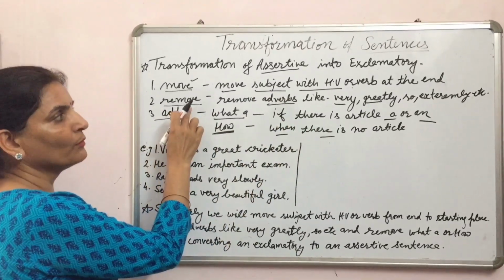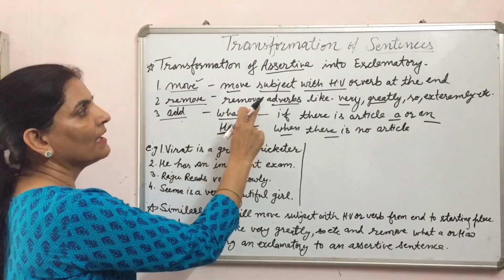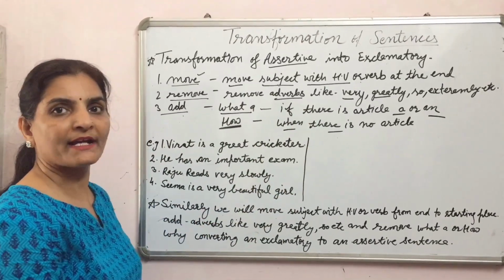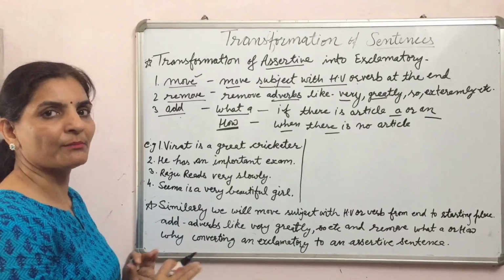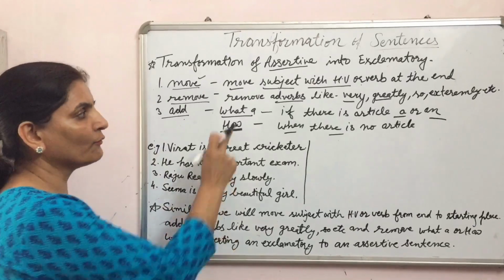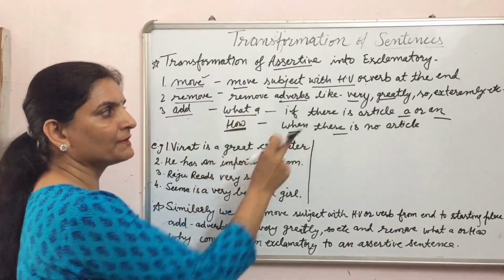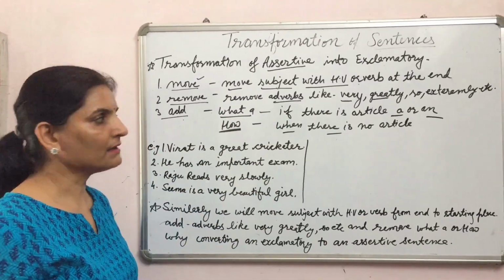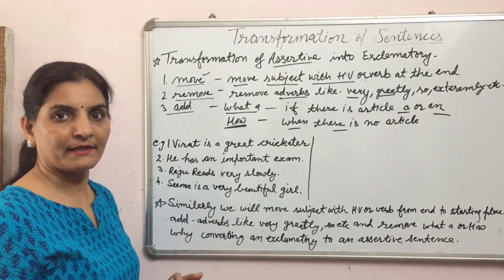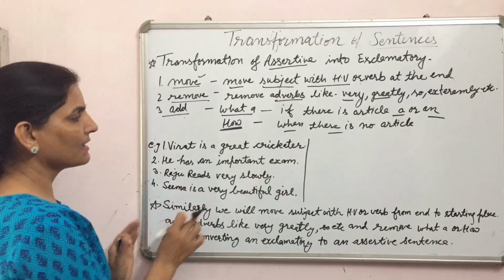Second step is remove, means omit. Remove adverbs like very, greatly, so, extremely, etc. Third one is add. We have to add what if there is an article a or an, and how when there is no article. Let us see the examples.